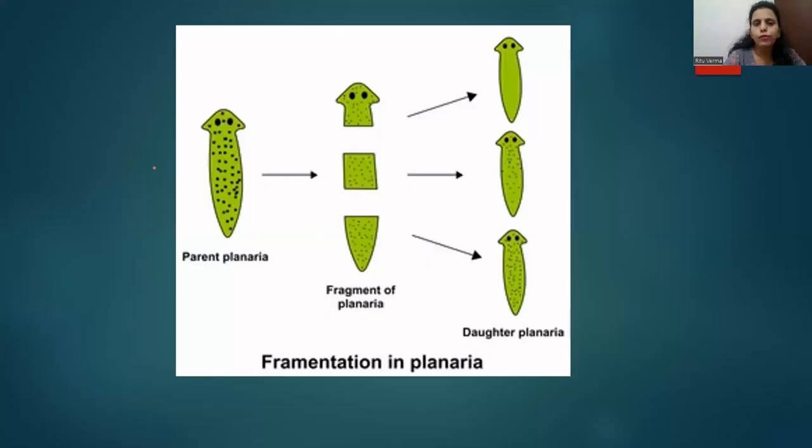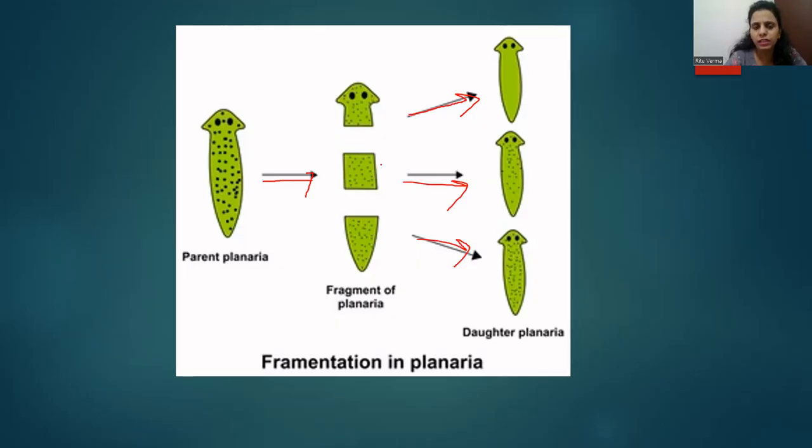Now the last example of fragmentation is Planaria. As you have already studied in lower classes, Planaria is an example of a flatworm. That means the body of Planaria is completely flat and it belongs to phylum Platyhelminthes. Planaria also reproduces by fragmentation. One body of Planaria breaks down into three fragments, and each fragment grows or regenerates into a complete new individual.